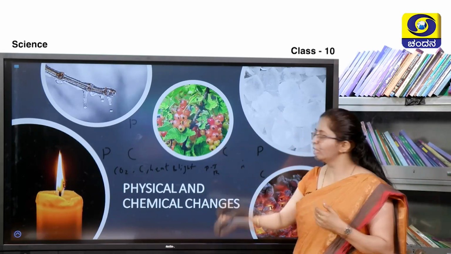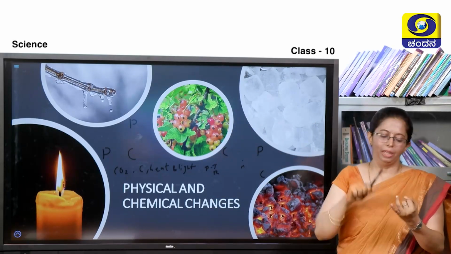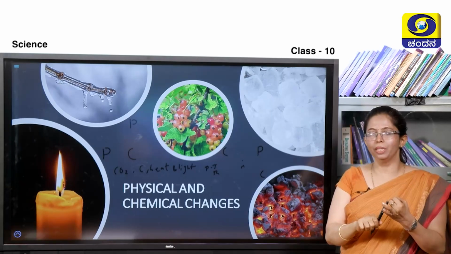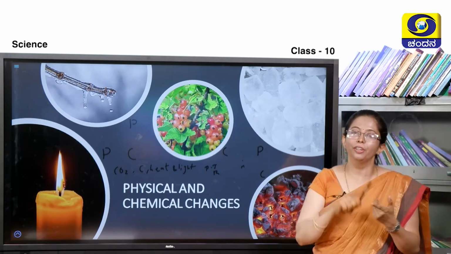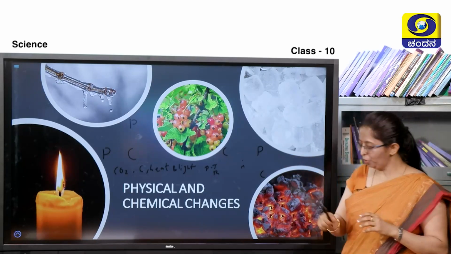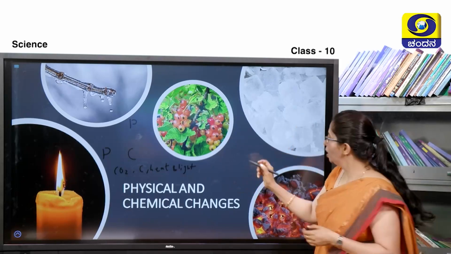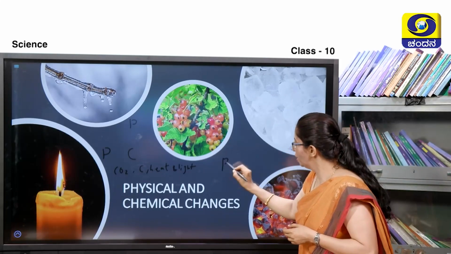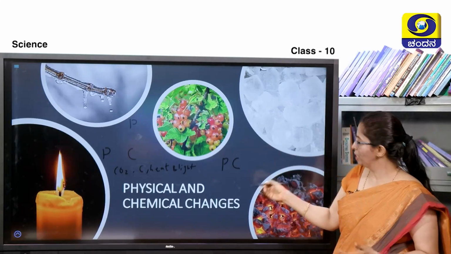We can reverse it back, whereas in chemical changes, a new substance is formed, the chemical composition of the substance changes, it is permanent and irreversible. So, I have made a mnemonic, children, to remember the chemical changes. Personal computer, I can represent it with PC. PC stands for personal computer and many companies have developed it.